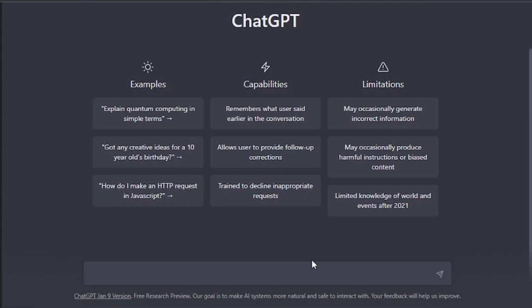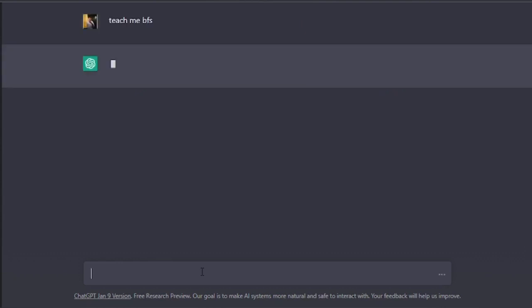So in university or college, we are recently learning a lot about graphs. Suppose we want to learn about breadth first search. How can you search? You can search anything. You can give any keyword, and it will return you the answer. So let's see. I'm talking about breadth first search, right? So I'm just saying, hey ChatGPT, teach me BFS, and enter.